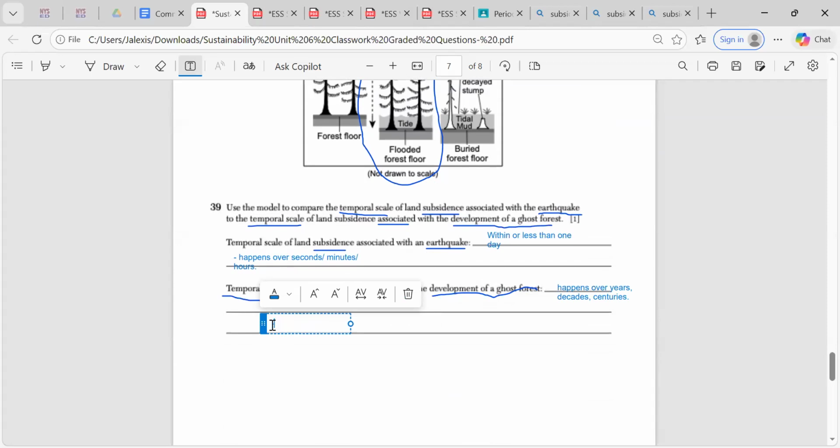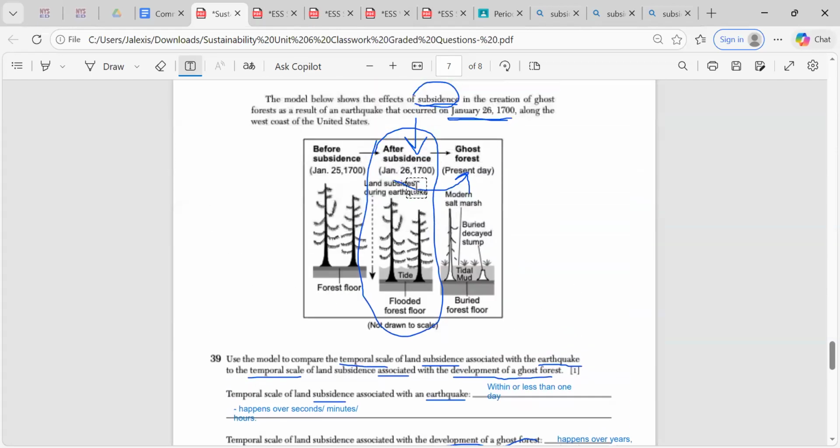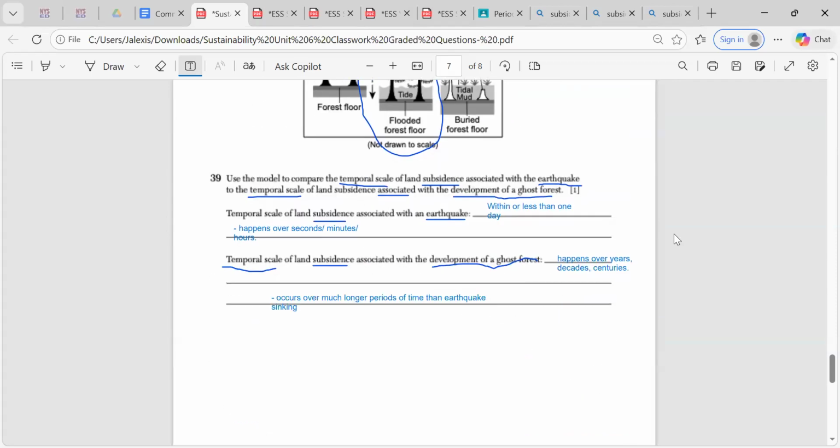You could even say that this occurs over much longer periods of time than earthquake sinking. Right? Because if you're given an answer that compares the two events that's taken place, I would have accepted that too, right? But once again, it takes several hundred years for the land subsidence to create a ghost forest. It takes within or less than a day for the land to subside during an earthquake. All right, that's the difference between the two.